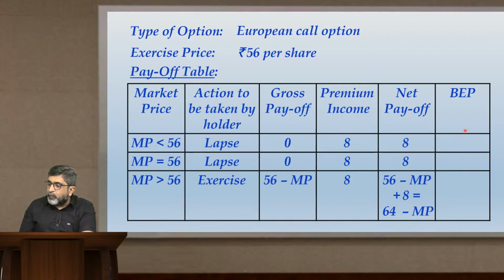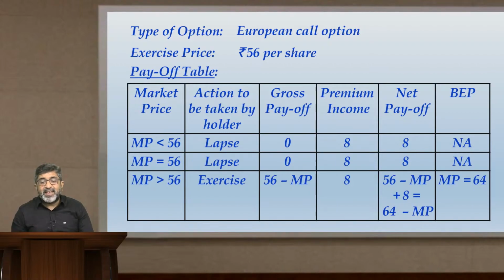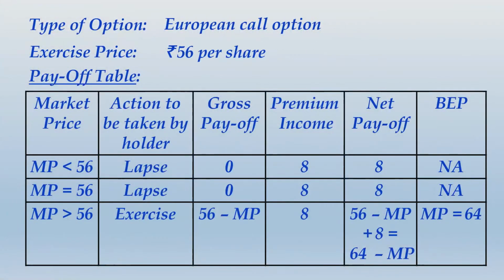So break even will not be applicable in the first two lines. In the last line, the break even arrives when net payoff is 0. Net payoff is 64 minus MP, and 64 minus MP will be 0 only when MP itself is 64. So in the last line you will be writing break even as MP equals 64. So please write up this whole thing. Of course, writing up over here means you just take the screenshot, you will be writing later.